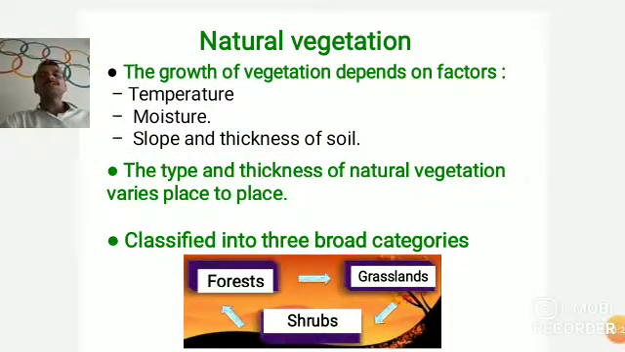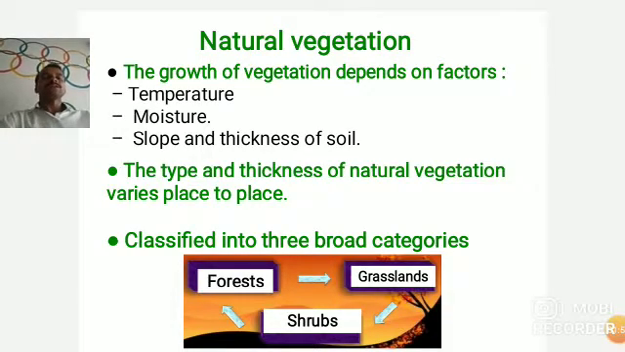Now, students, natural vegetation. In science you learned that plants depend for their growth on temperature, moisture, as well as the slope and thickness of the soil. Hence, the growth of vegetation depends on factors like temperature, moisture, and also on the slope and thickness of soil. Students, due to this, what happens? The thickness of natural vegetation varies from place to place.